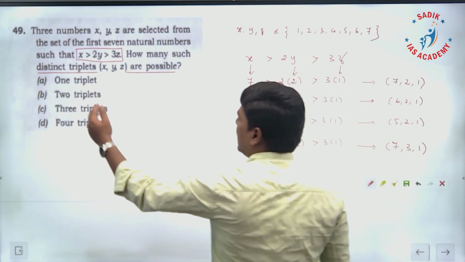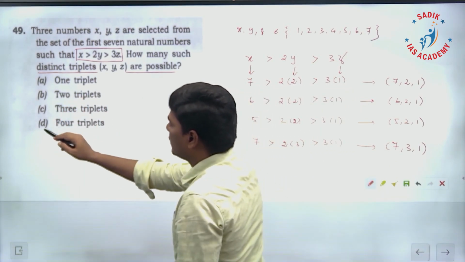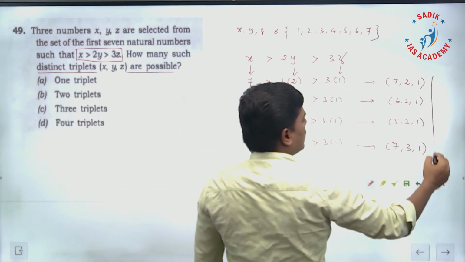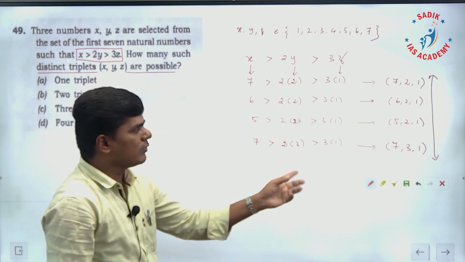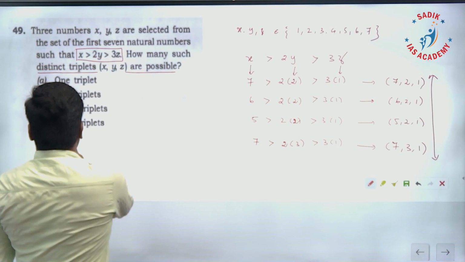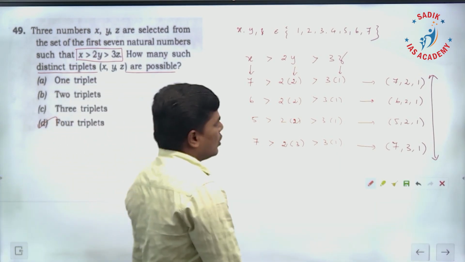And in the answer they have given, the maximum answer is 4. So we are able to find 4 distinct triplets: 7, 2, 1; 6, 2, 1; 5, 2, 1; 7, 3, 1. So the answer is 4 triplets. Option is D.